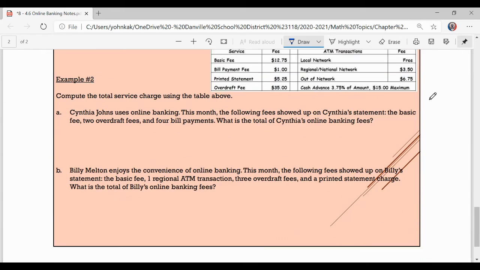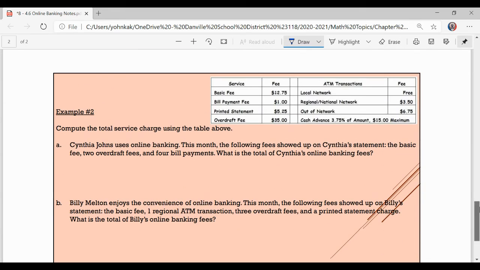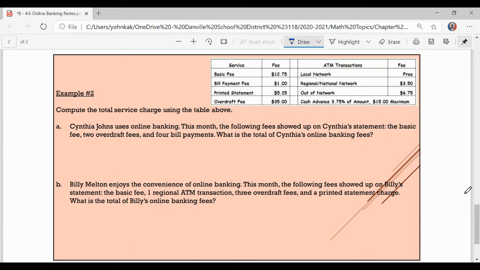All right, let's look at a different set of service fees. So these service fees, let's see, the basic fee for here is $12.75. Each bill payment is $1. A printed statement is $5.25. The overdraft fee, this one is $35. Any local ATMs are free. Regional or national network is $3.50 a time. That's crazy. Out of network is $6.75. And the cash advance here is 3.75% with a $15 maximum.